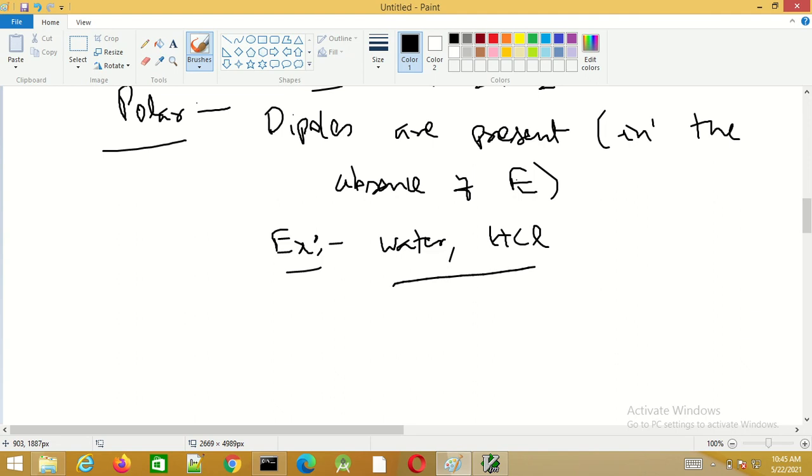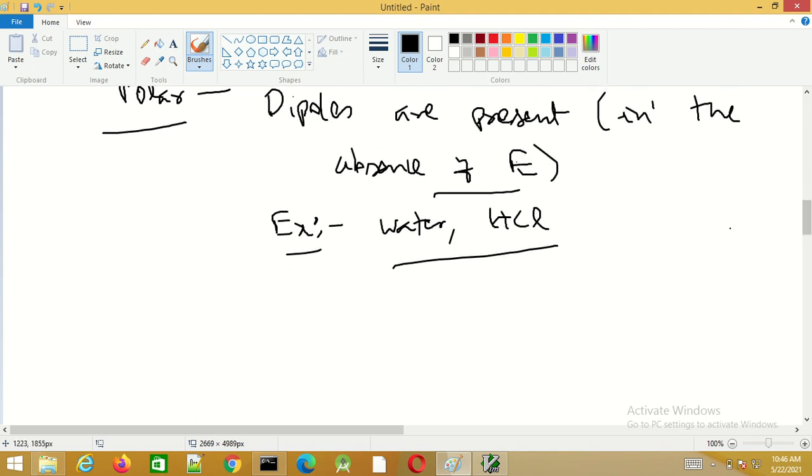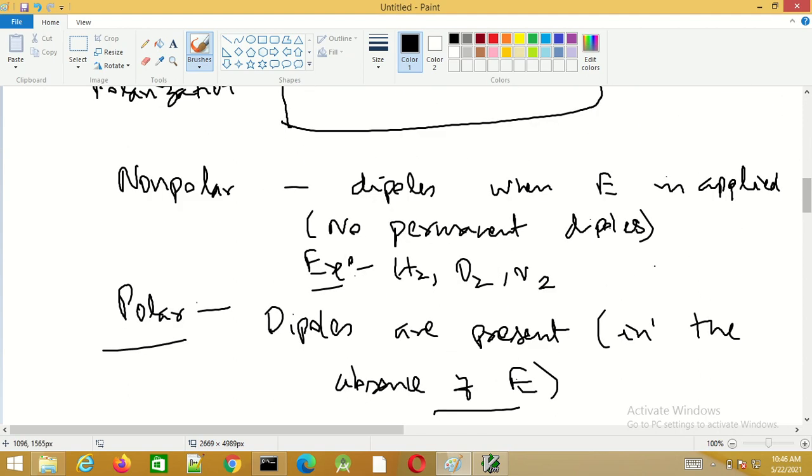So a polar dielectric has dipoles even when no electric field is applied, but they are randomly oriented, and so the net dipole moment is still 0. Whereas in the case of a non-polar dielectric, dipoles are formed only when an electric field is applied.